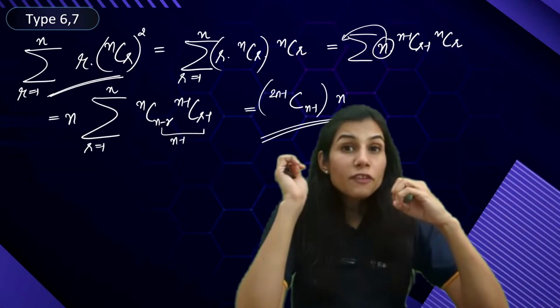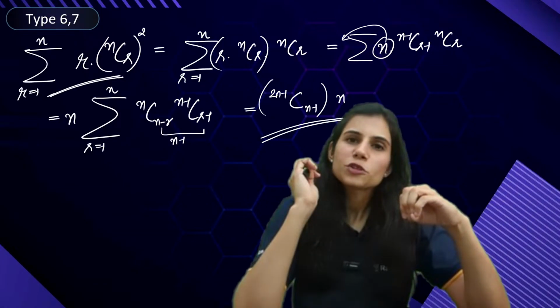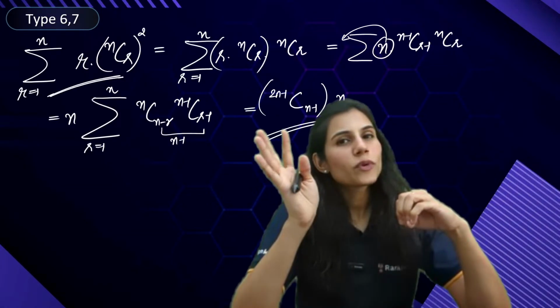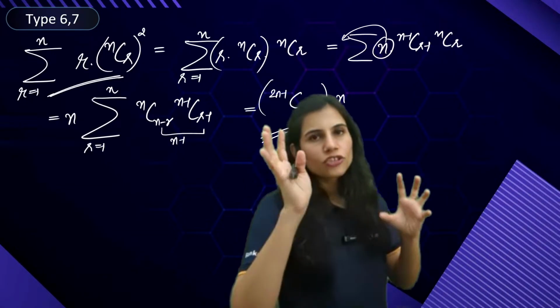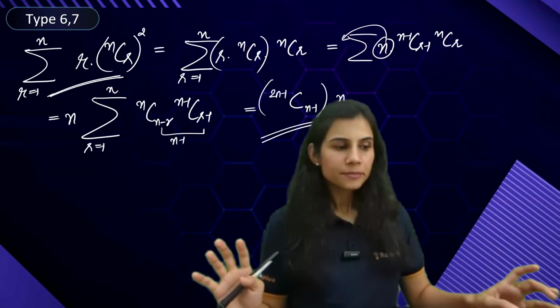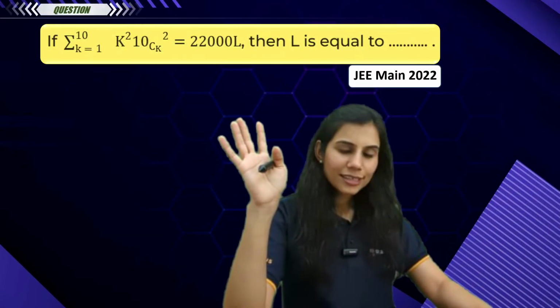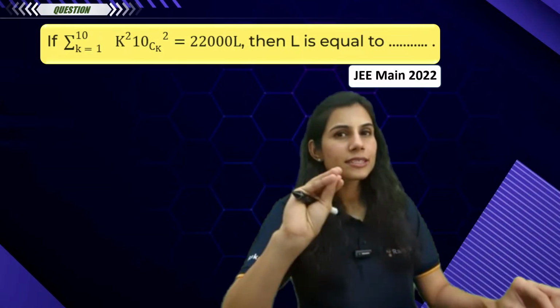Even in the paper, if we forget the result, it takes hardly 10 to 15 seconds for us to prove it. And that's what gives us major confidence during the paper. That is why you must remember the proofs. You must write the proofs with me in your notebooks as well. Making sense? Now that we are through with all 7 types, let's attack just 2 questions which I have for you based upon type 6 and type 7.